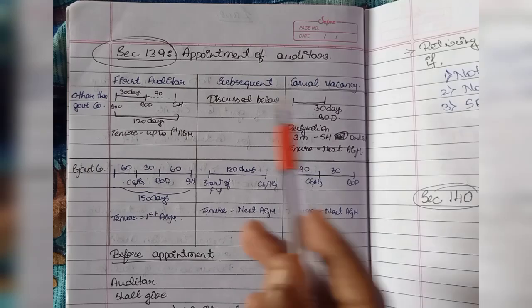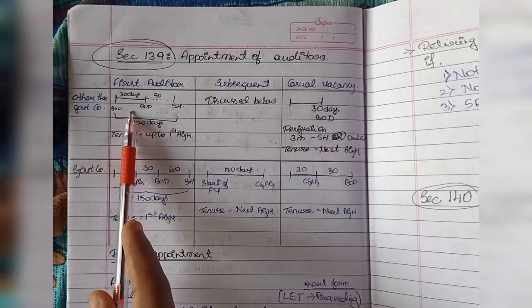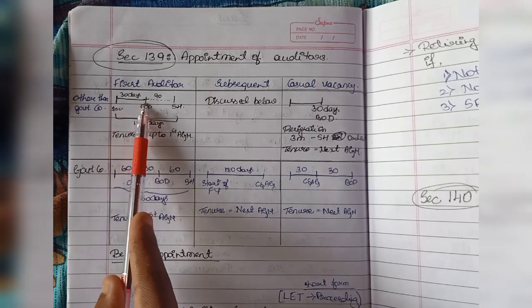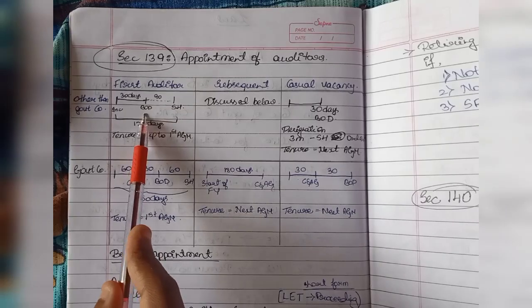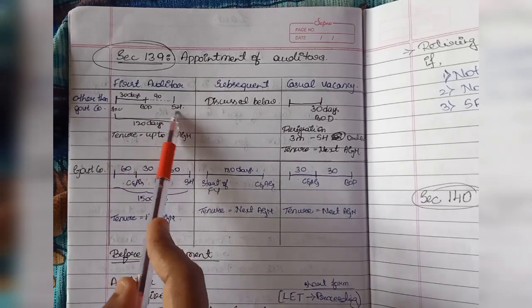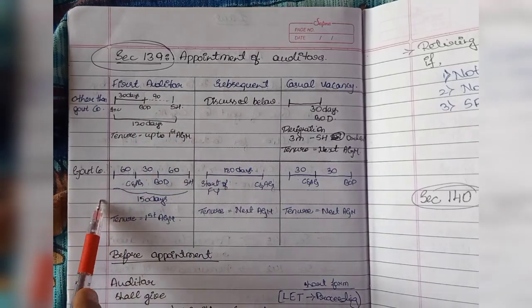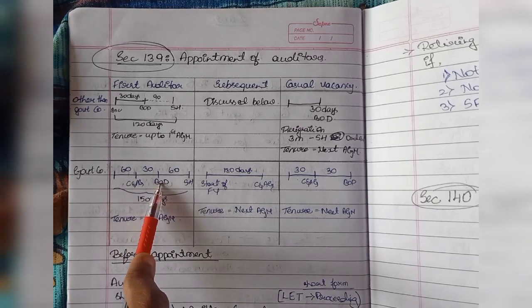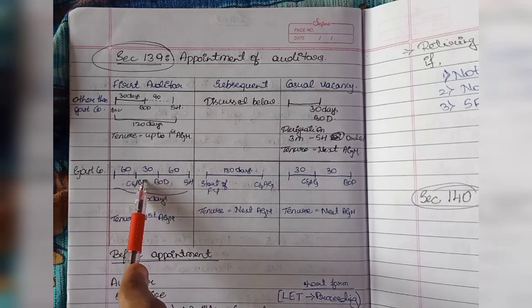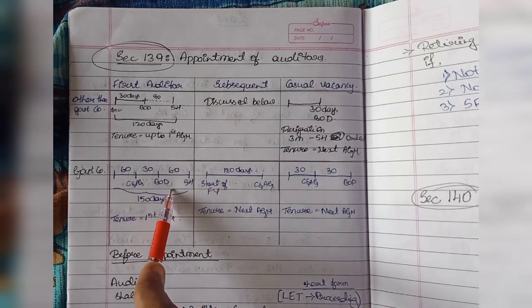Appointment of auditor in a single chart. First auditor, if other than government company, can be appointed in 30 days by BOD from incorporation. If not, then the shareholders will appoint in the given 90 days. If it is a government company, first the opportunity will be given to CAG in 60 days. If they don't appoint in 60 days, the board of directors will be appointing in 30 days and shareholders will appoint in 60 days if BOD didn't appoint.